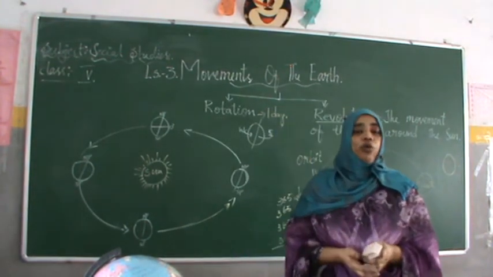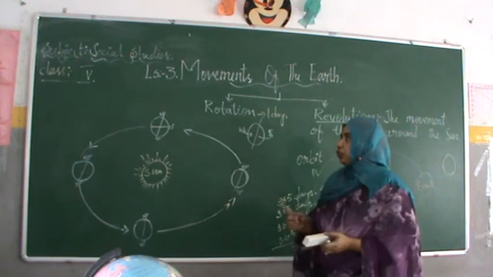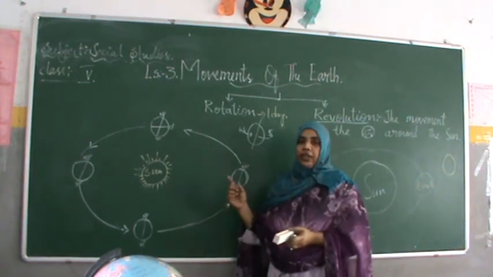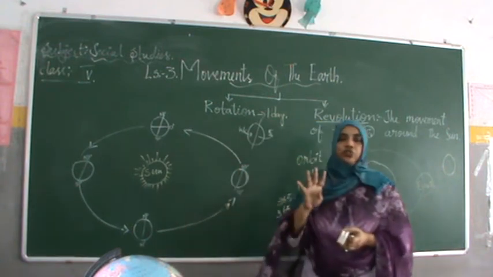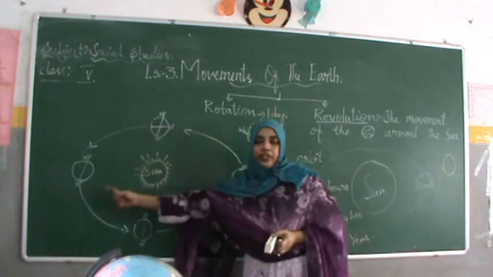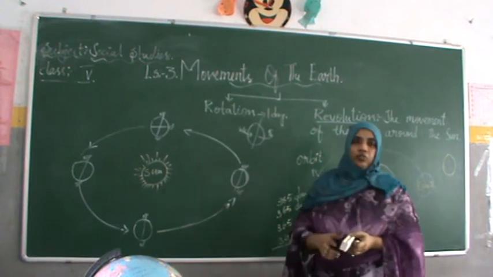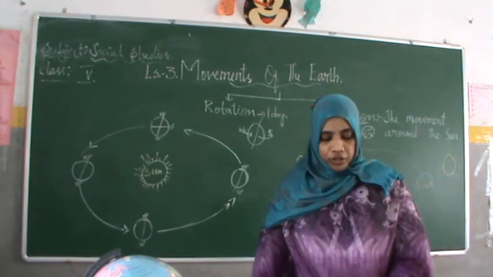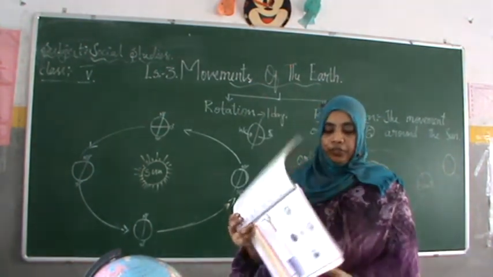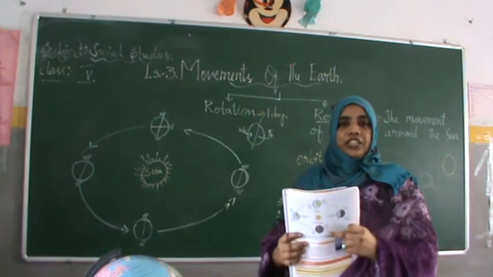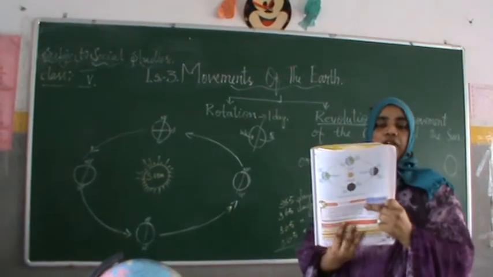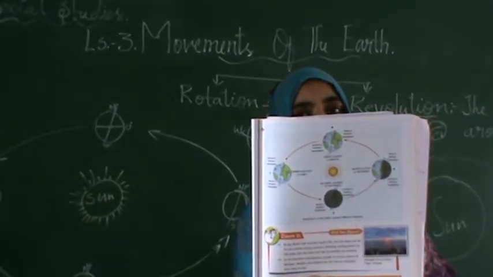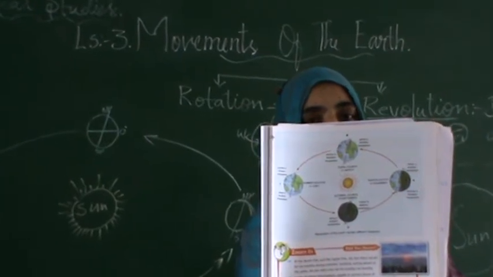There are 4 main seasons: summer, winter, spring and autumn. These 4 seasons are experienced by the earth when it is revolving around the sun. For example, I will show you a figure which is in the textbook. With this you will understand more clearly what happens when the earth is moving around the sun.